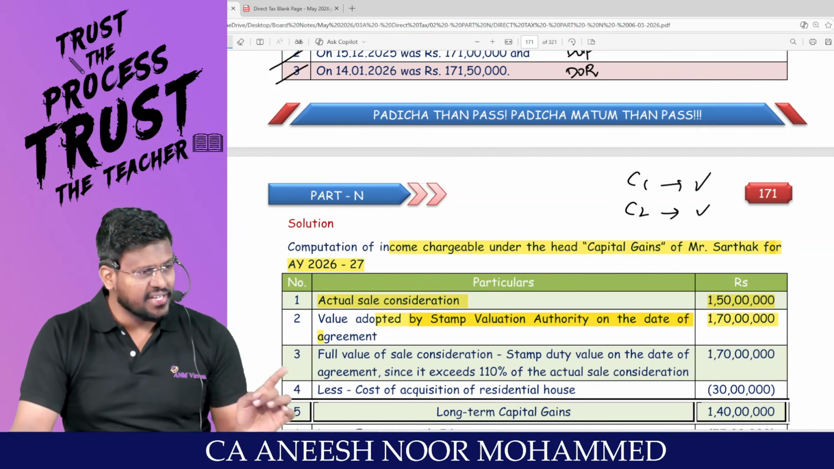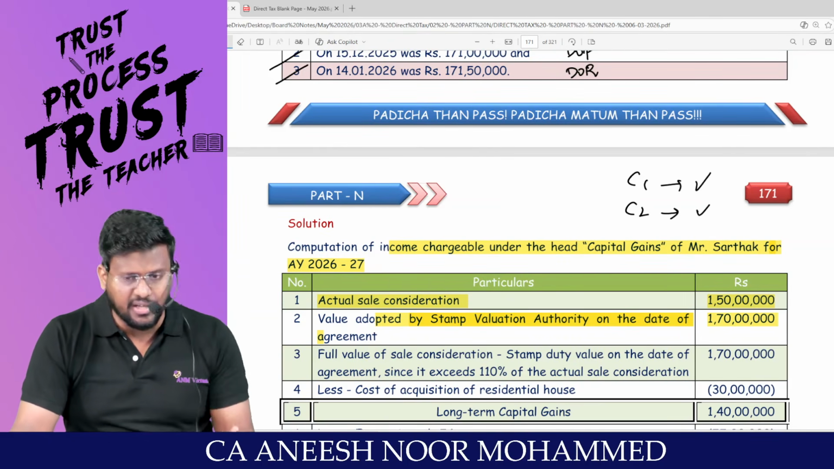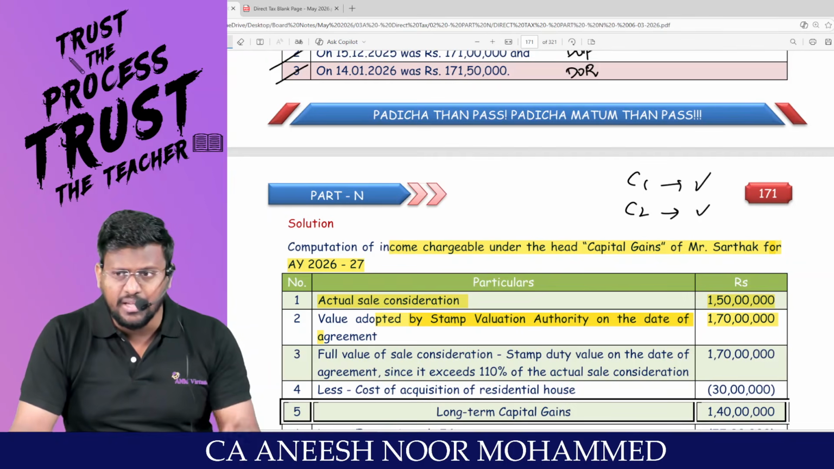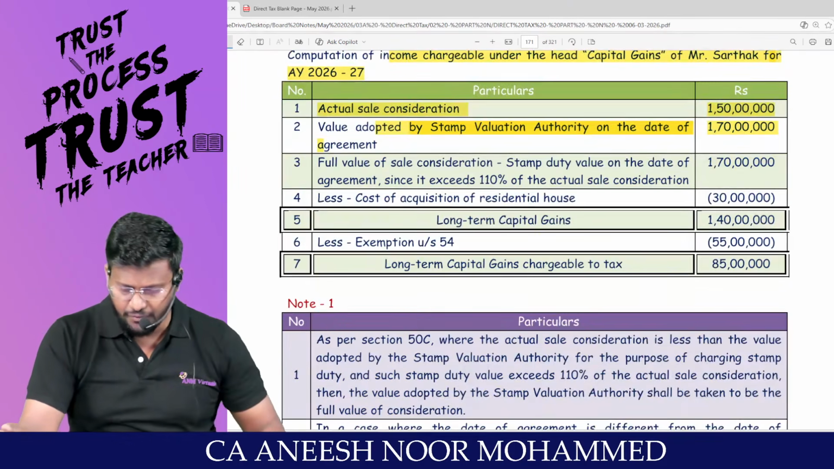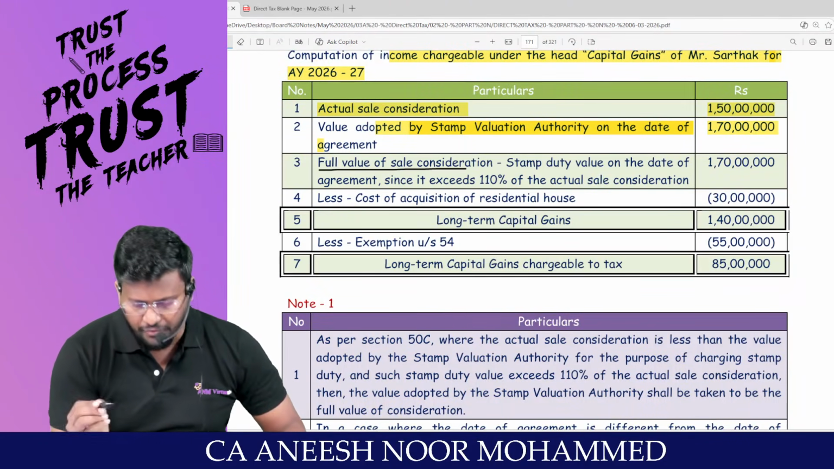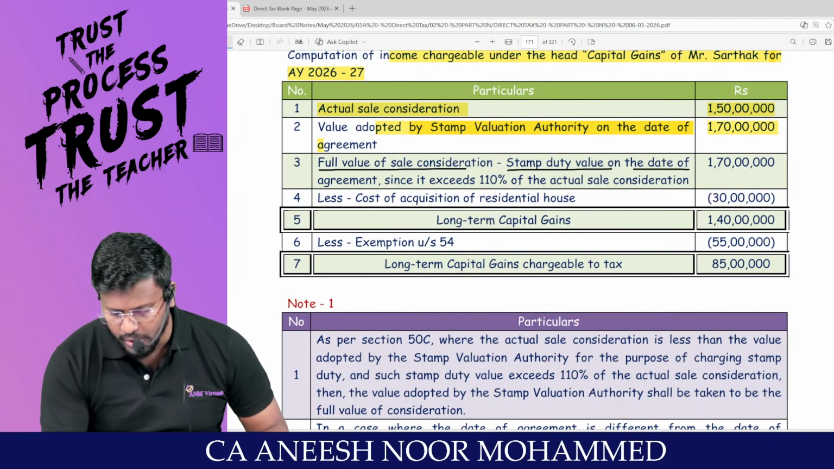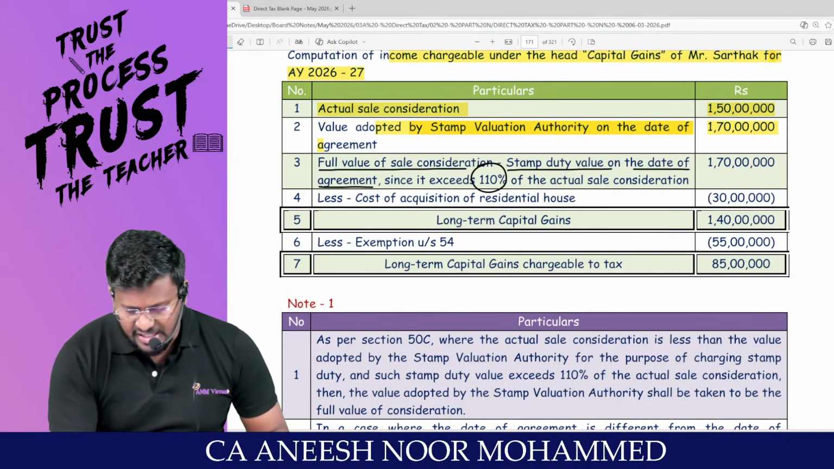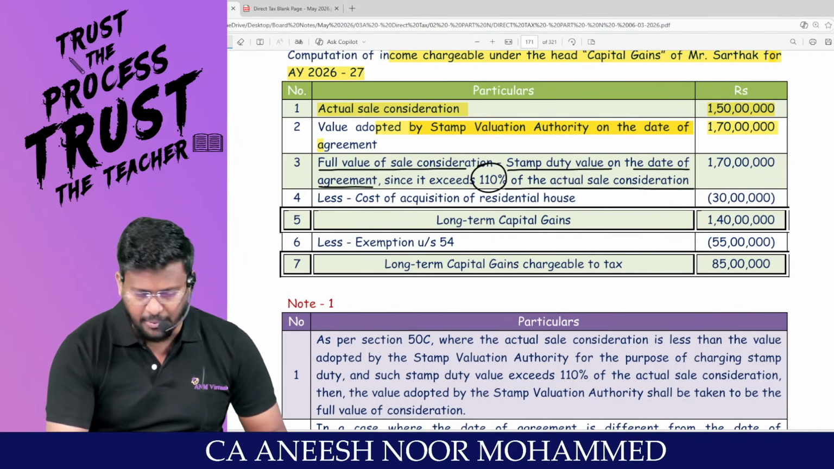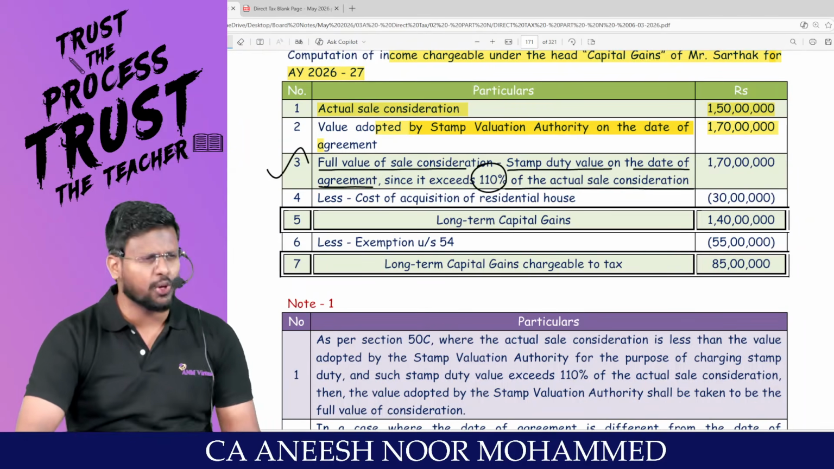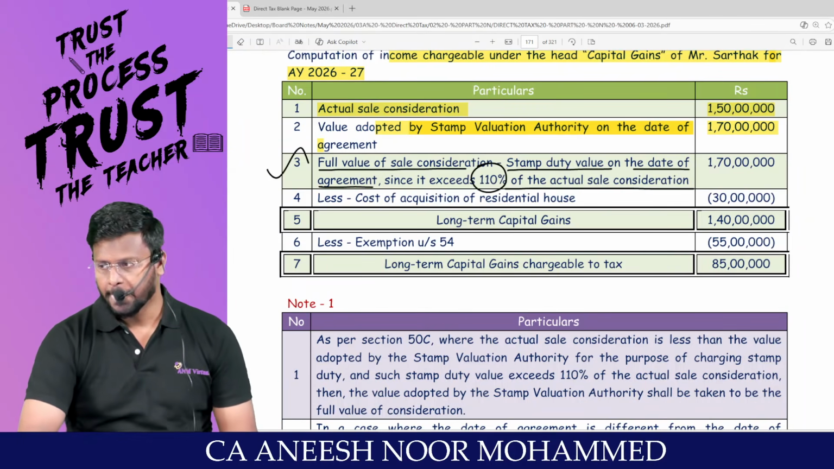Then consideration will not be the actual consideration. Consideration will be the deemed consideration under section 50C. So the full value of consideration will be the stamp duty value on the date of agreement, since it exceeds 110% of the actual selling price, that is 1.7 crores. Any problem? No, sir. Super, sir.